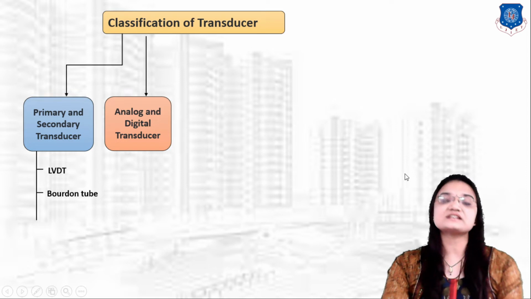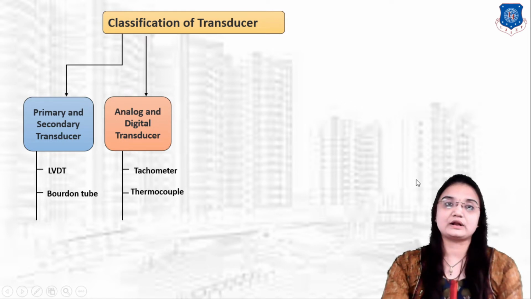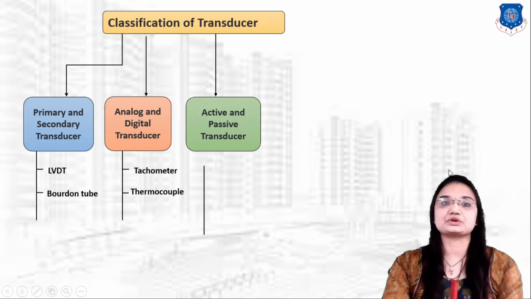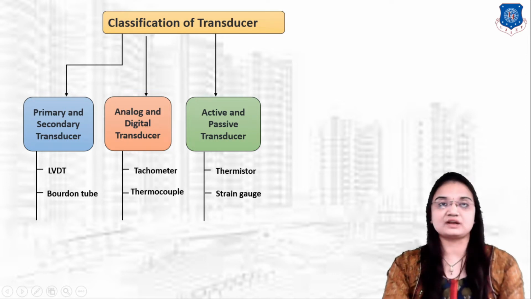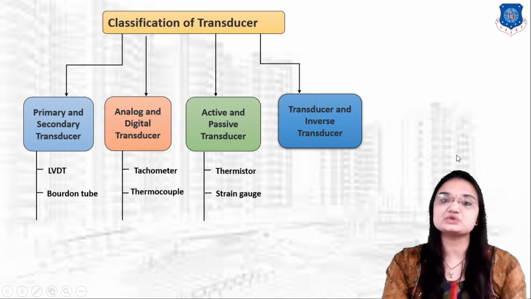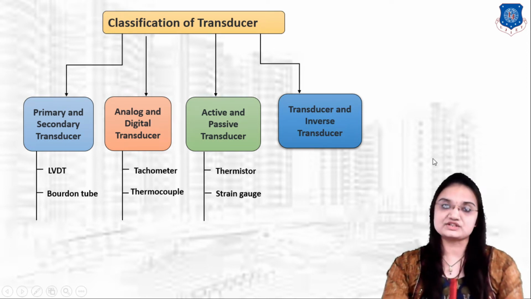Second is analog and digital transducers. Examples of analog and digital transducers are the tachometer and the thermocouple. The next classification is active and passive transducers. Examples of active and passive transducers are the thermistor and the strain gauge. The fourth classification is transducer and inverse transducer. So this is the classification of transducers; these types of transducers are available.